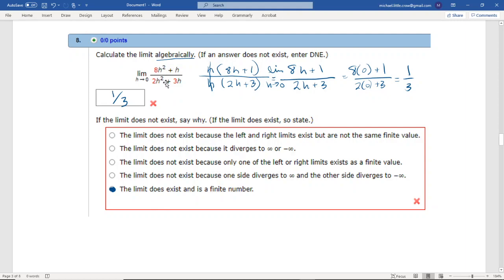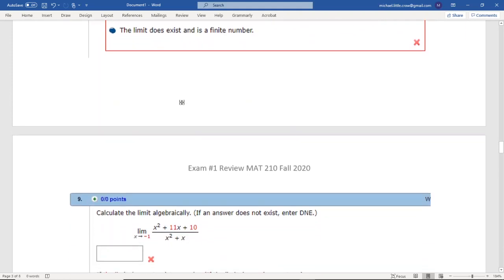Again, if you were to go ahead and graph this as another sort of process, you could see that this would basically have a hole at 0. There would be no value there, but the limits on both sides would be getting very close to 0.3333 when you looked at your graph.